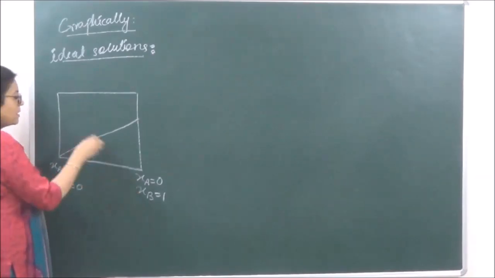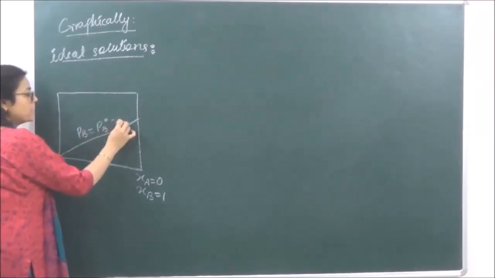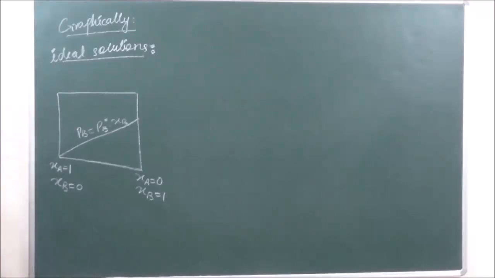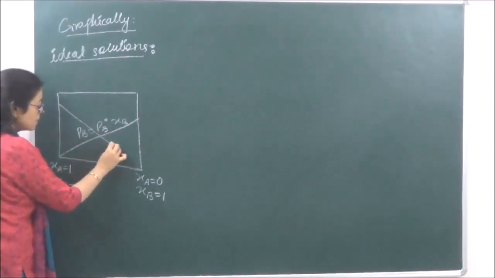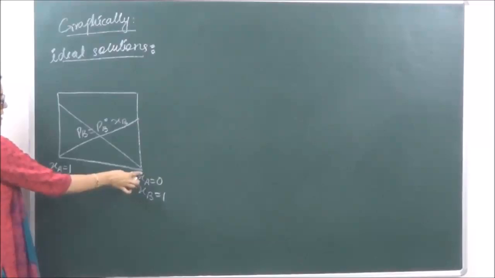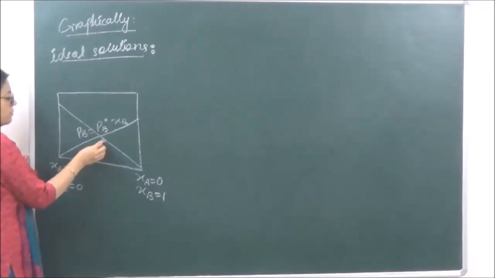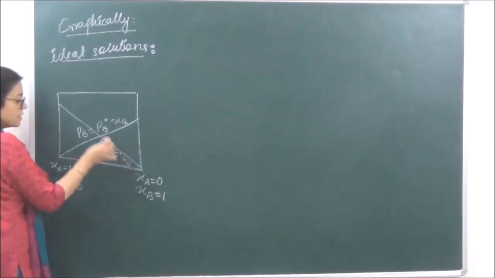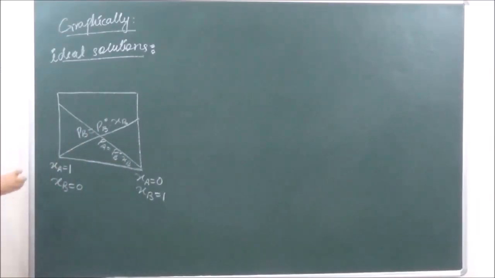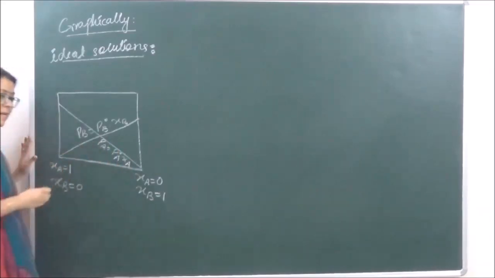So with increase in B, the partial vapor pressure increases, and that is going to depend upon the mole fraction of B. Similarly, when XA is increasing, the partial vapor pressure of A is also increasing. So this will become equal to PA is equal to PA naught into XA.